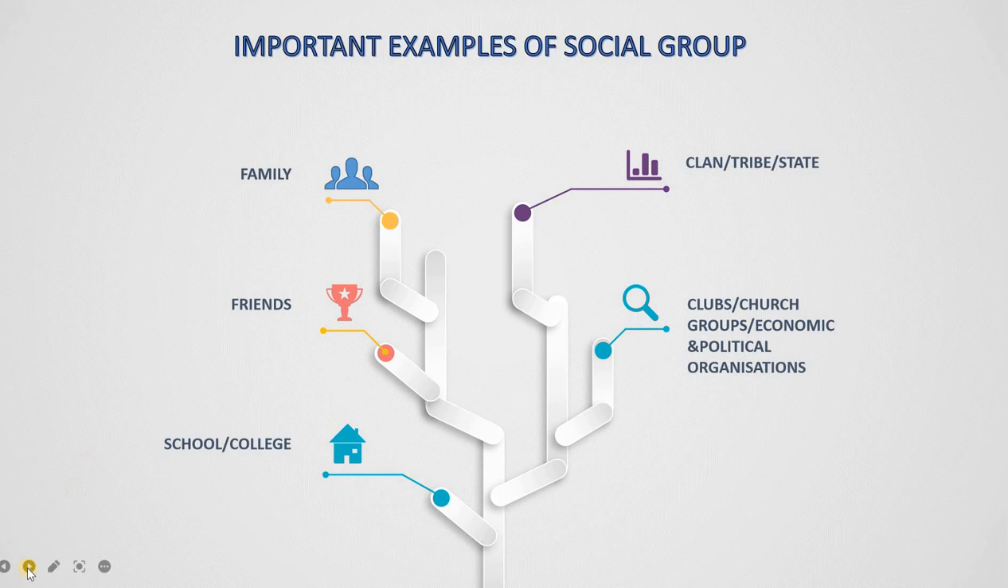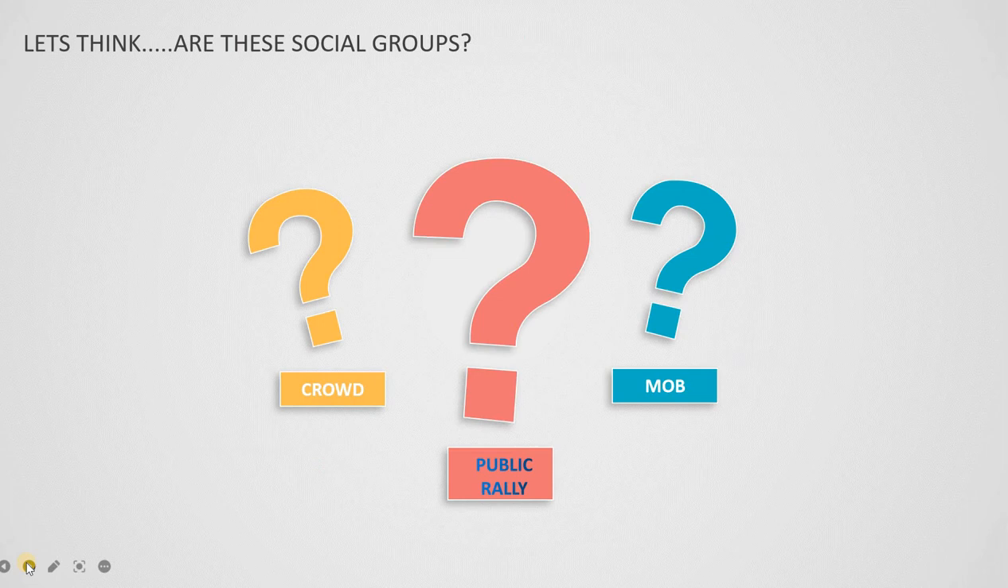Now, these are certain examples of social groups. All of these examples are different because they have different forms and they all have different purposes. For example, the family has a particular purpose, friends have a particular purpose, school, college, etc. have particular purposes. Now let's think, are these different types of groups called social groups? Crowds and mobs generally are not called social groups because they do not have any purpose that they fulfill.